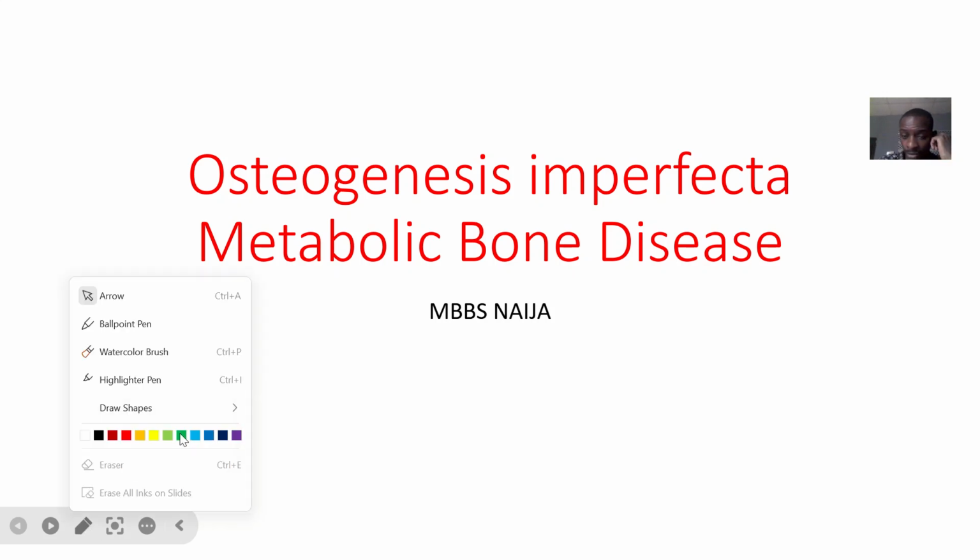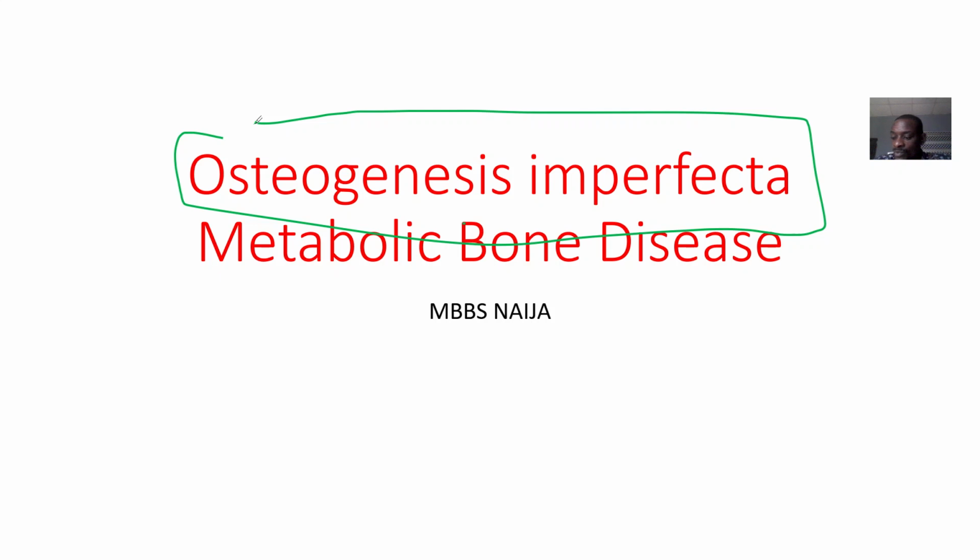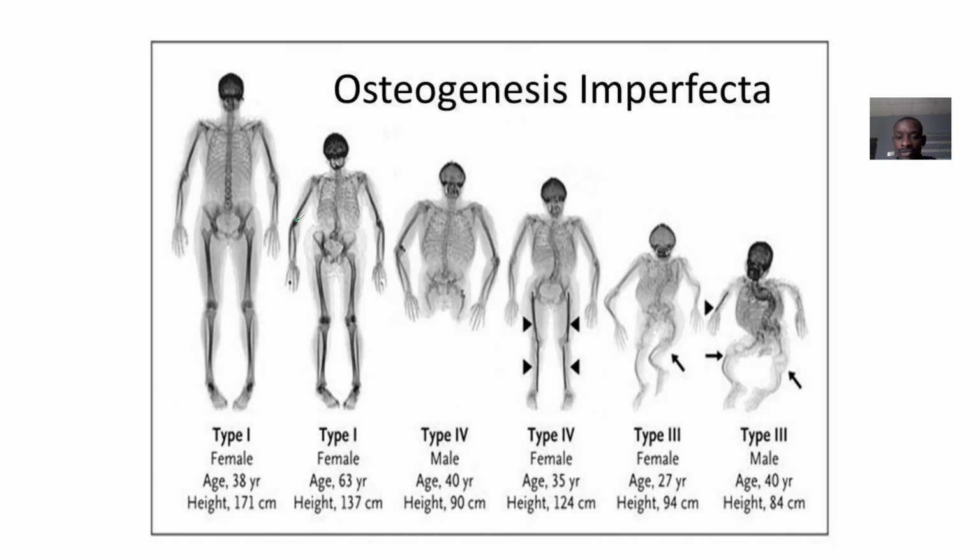All right. So, looking at the next metabolic bone disease, this is what is known as osteogenesis imperfecta. For osteogenesis imperfecta, if you look at the word, osteo means bone, genesis means formation, and imperfecta means imperfect. So if I try to arrange everything, it says that the formation of bone was imperfect.